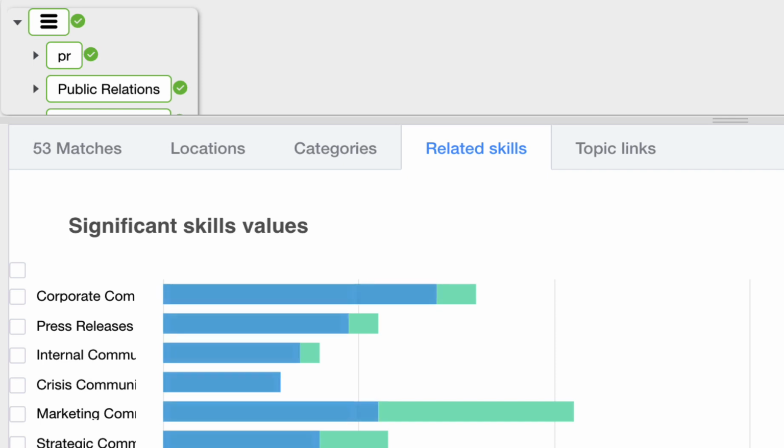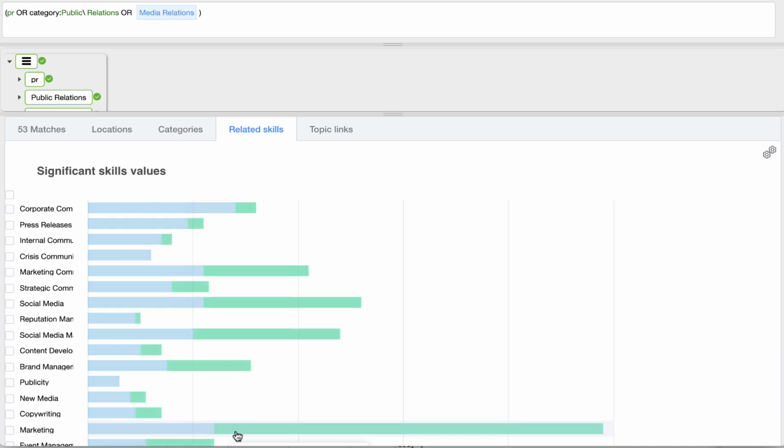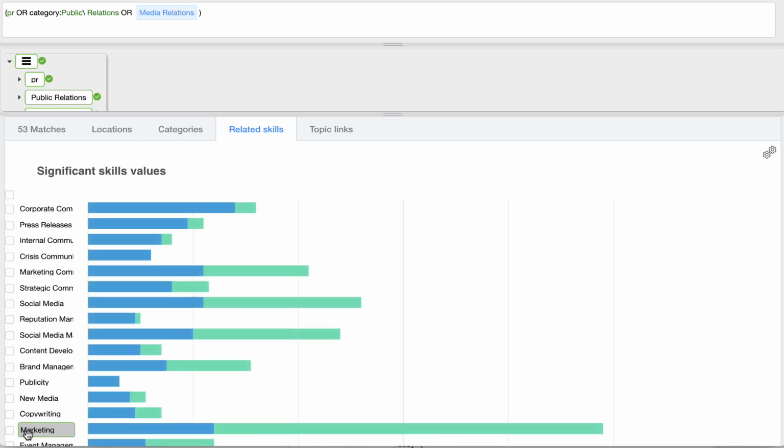Obviously some things are quite broad, so marketing in general. There's a lot of people who profess to have marketing skills in public relations, but there's probably a lot of people in marketing who don't have any public relations skills at all, so it's probably not something that I want to add to my query.